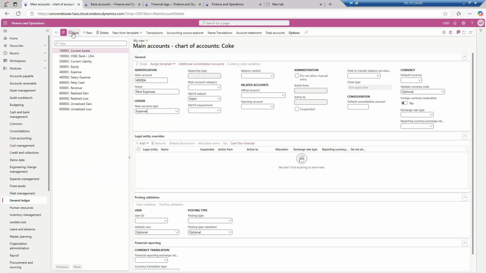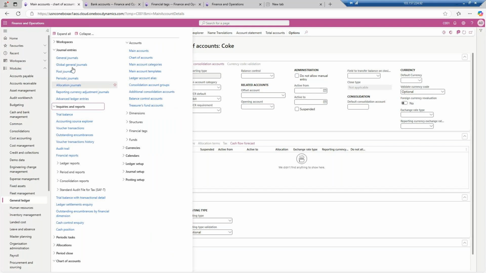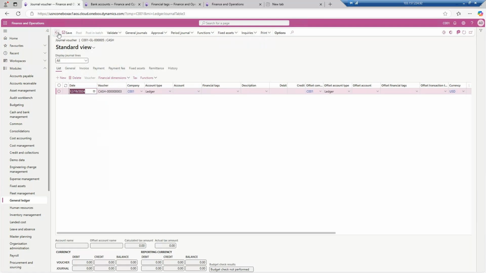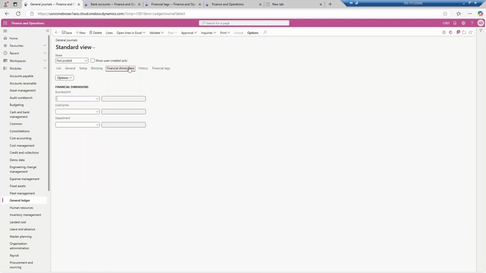So I will click on the save button, and I will go back to my journals. Click on the new button, click on the name. It can go into the cash entry, or you can create one more journal of type expense. At the backend, this is only giving you a feature where multiple entries can be segregated based on their journal names, based on their types. So I will go to the lines, but before that I will fill the financial dimensions at the outside level only, so that inside I need not fill them.